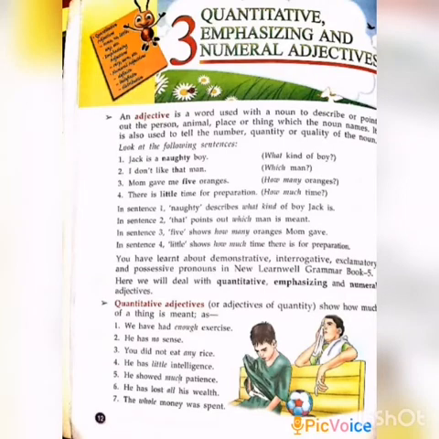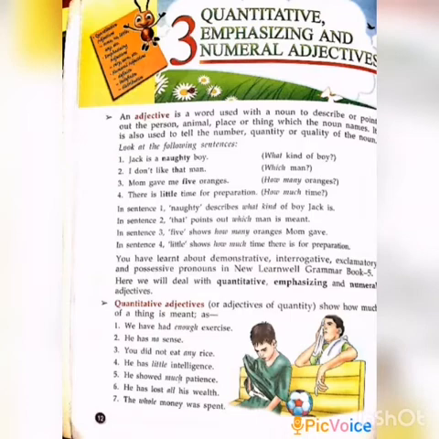Adjective. What is meant by adjective? It describes a noun in a sentence. Shortly, first we can recall what is meant by noun. A naming word in the sentence is known as a noun. Clear? So, an adjective is a description of a noun. An adjective is a word used with a noun to describe the person, animal, place or thing which the noun names. It is also used to tell the number, quantity or quality of the noun.